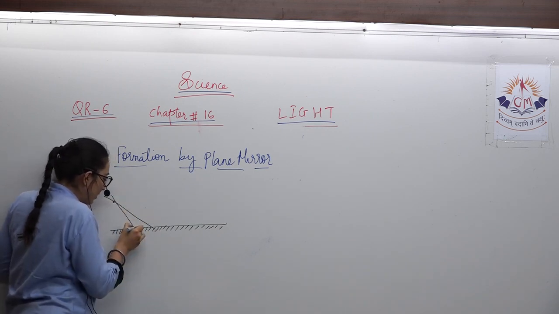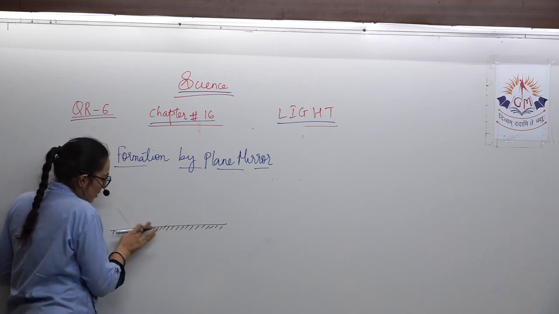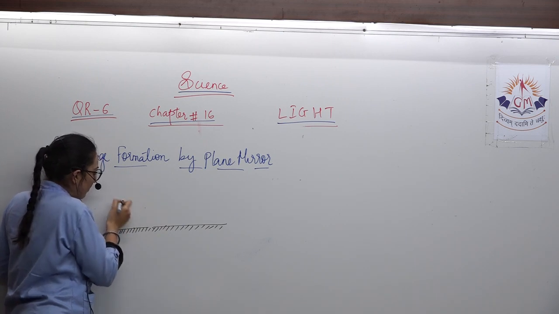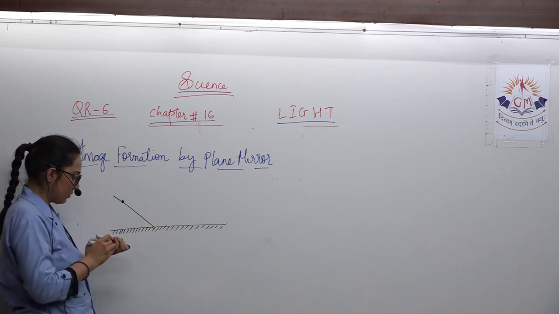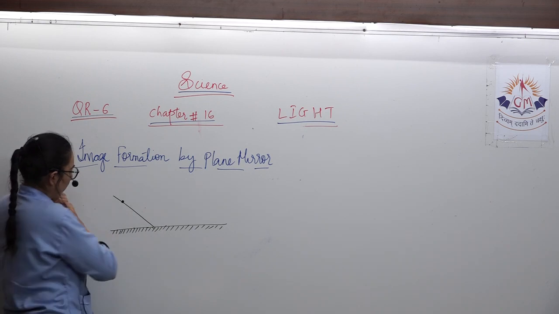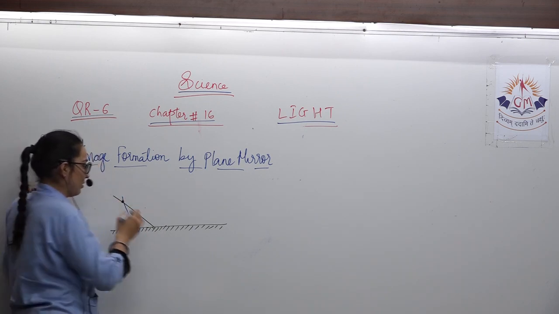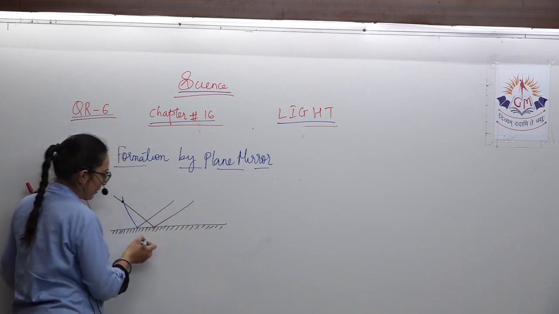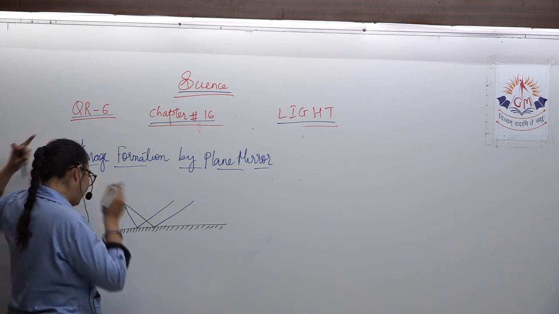Two light rays are getting incident on the object. Here it will get reflected back following the laws, and here